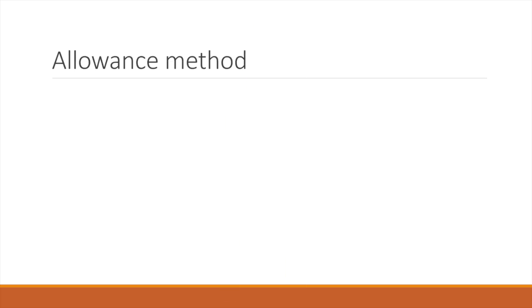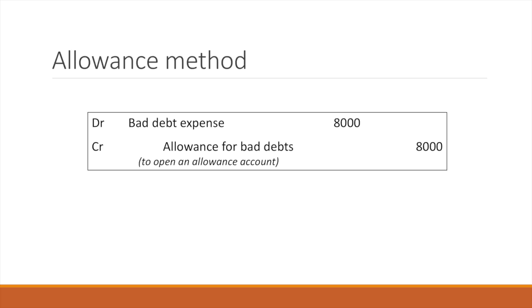The way this is applied to receivables is called the allowance method, and like the name suggests, requires the creation of an allowance for bad debt accounts. This is an estimation at the end of each accounting period of the number of receivables that will be uncollectible. This is accounted for by creating the allowance account as such. We debit bad debt expense and we credit an allowance account.